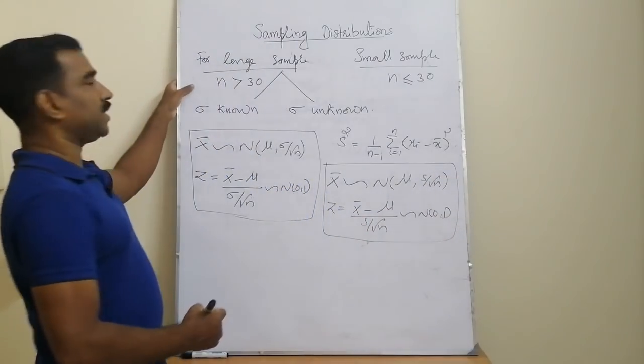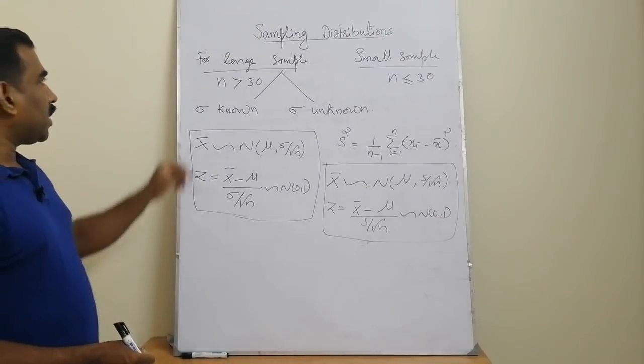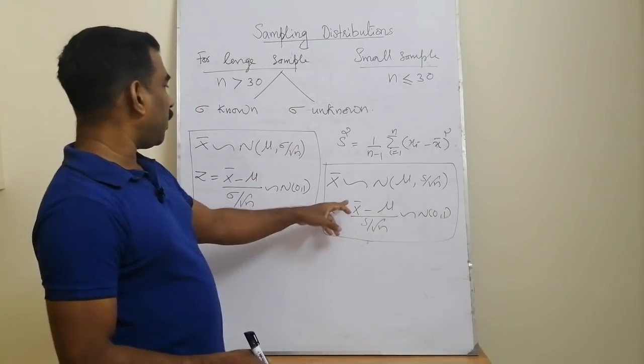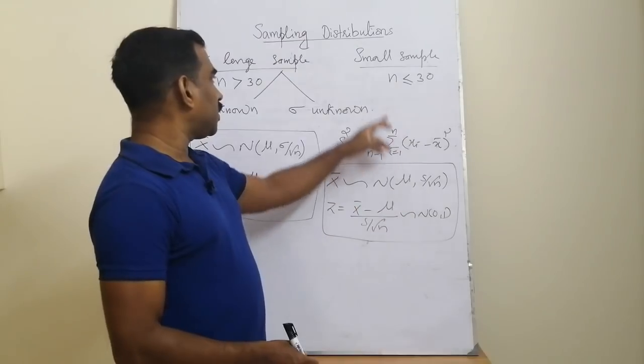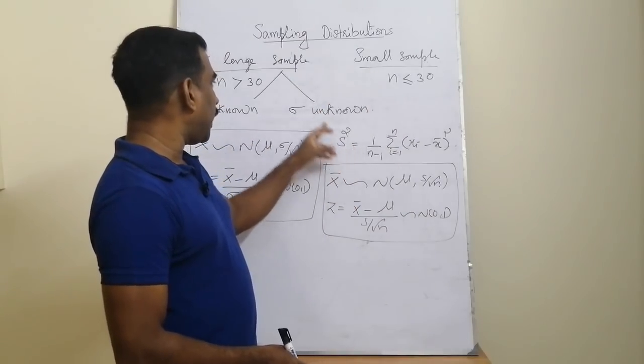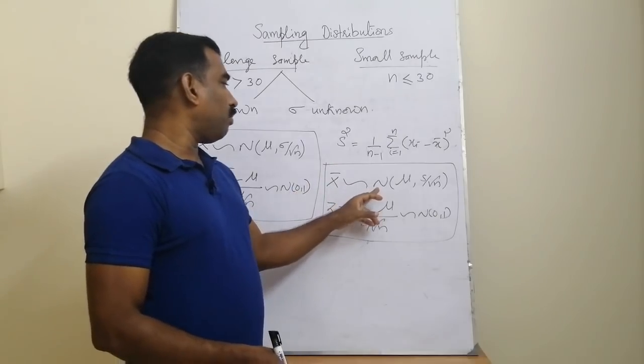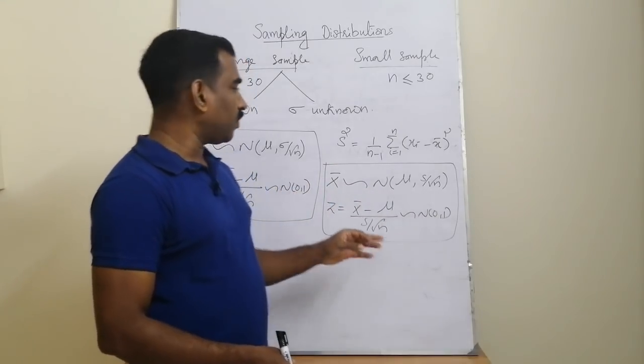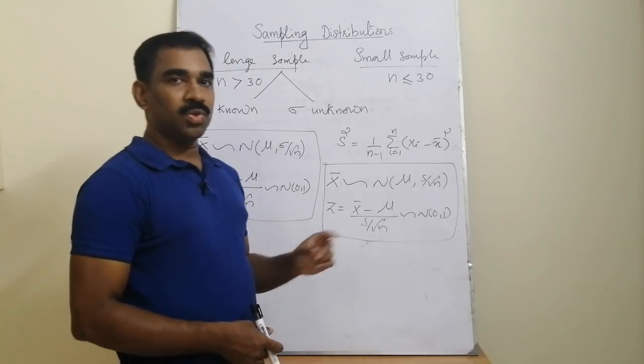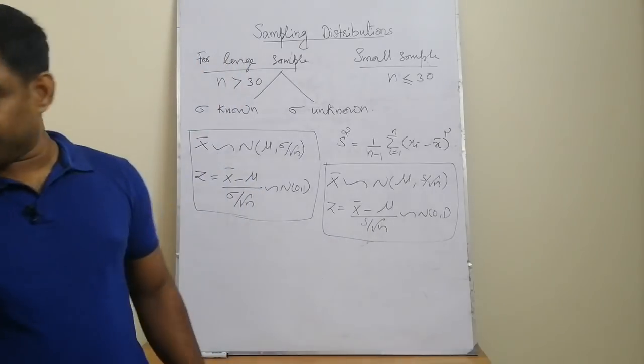Second case, whenever the sample size is large. But if the sample size is small, we cannot replace the second part. That means whenever the sample size is small and the population standard deviation is unknown, the distribution may not be a normal distribution. So we will discuss another distribution called the student's t distribution.